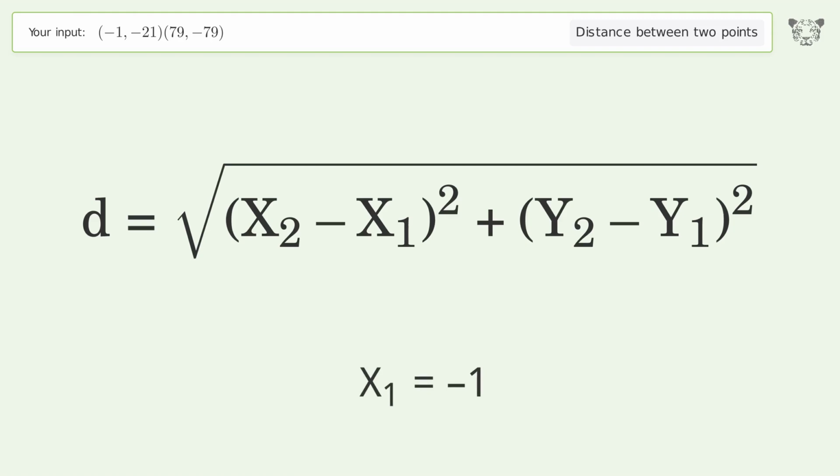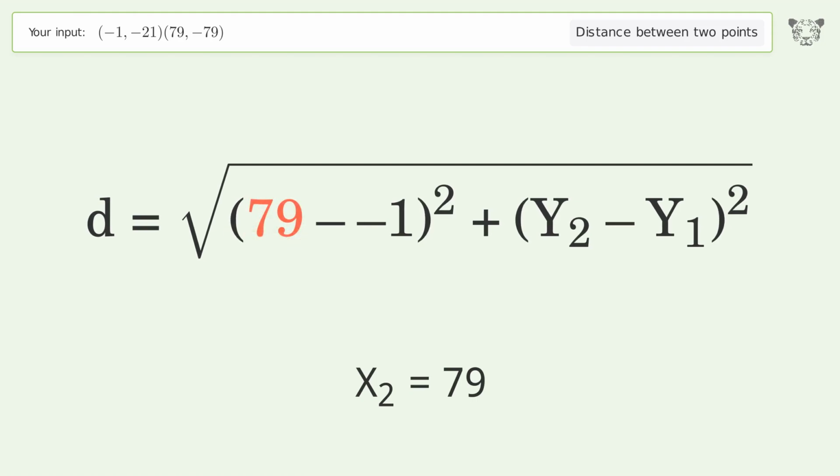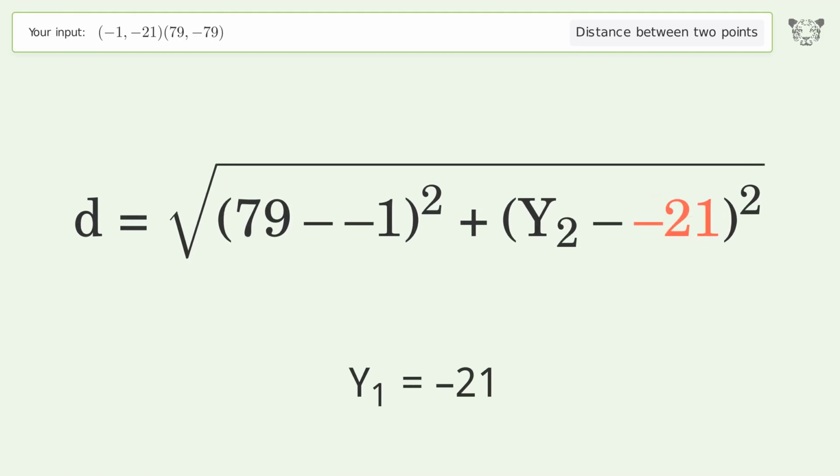x1 equals -1. x2 equals 79. y1 equals -21. y2 equals -79.